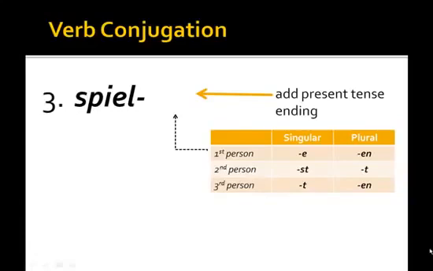So we have, for instance, in the first person singular, ich spiele, second person, du spielst, third person, er spielt. In the plural, we have in the first person, wir spielen, second person, ihr spielt, third person, sie spielen.